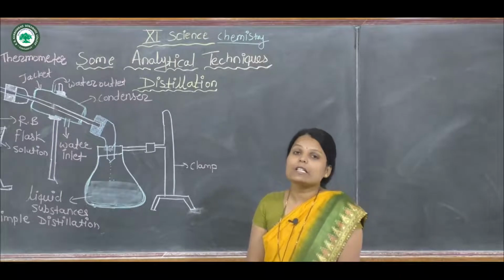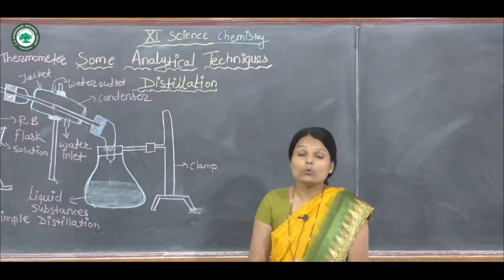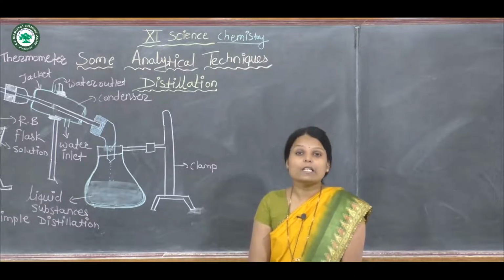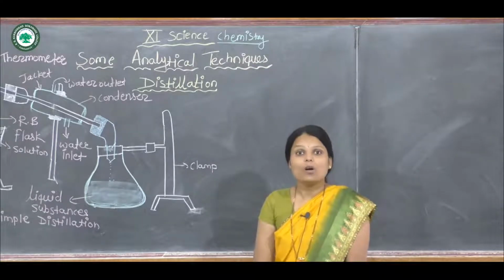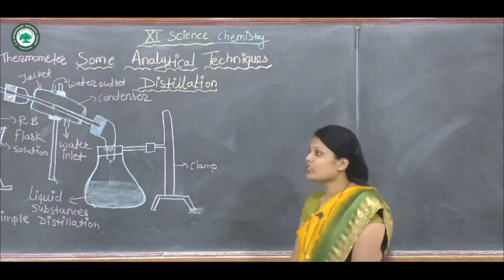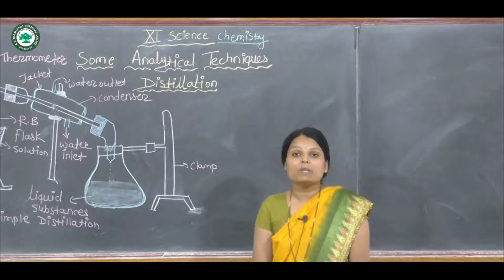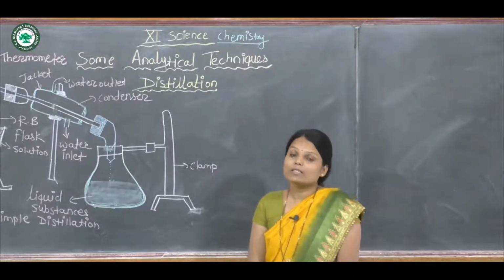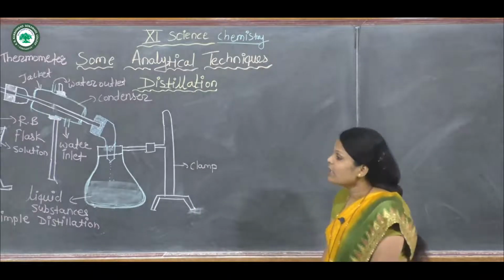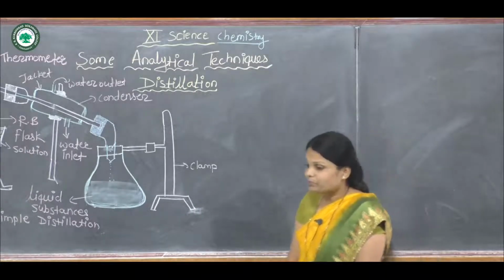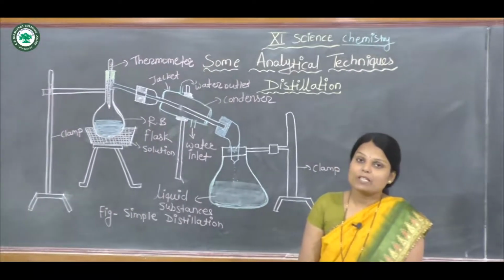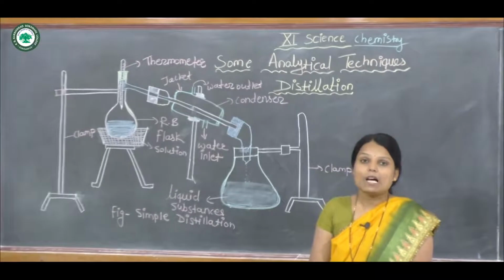Now in this distillation method there are two main conditions. The first one is separating a volatile liquid substance from non-volatile substances. The second one is that the difference between the boiling points of the substances is above 30 degrees centigrade. Means in this distillation process the substances are separated and the purified liquids are collected.